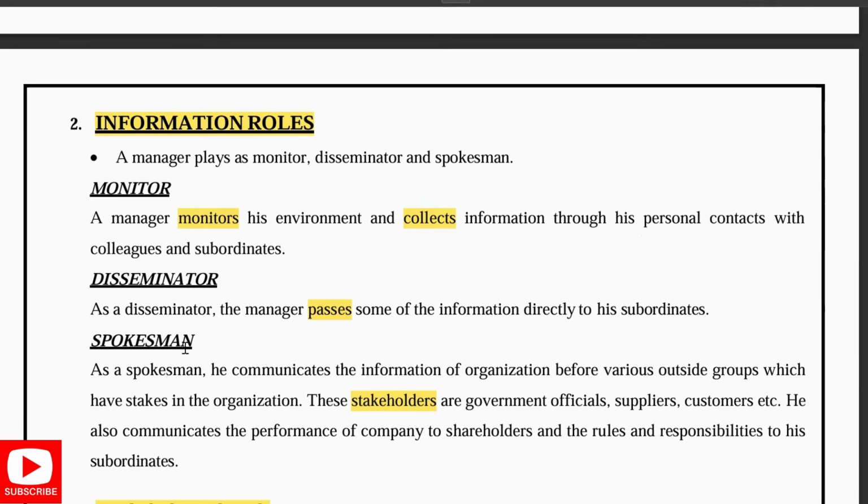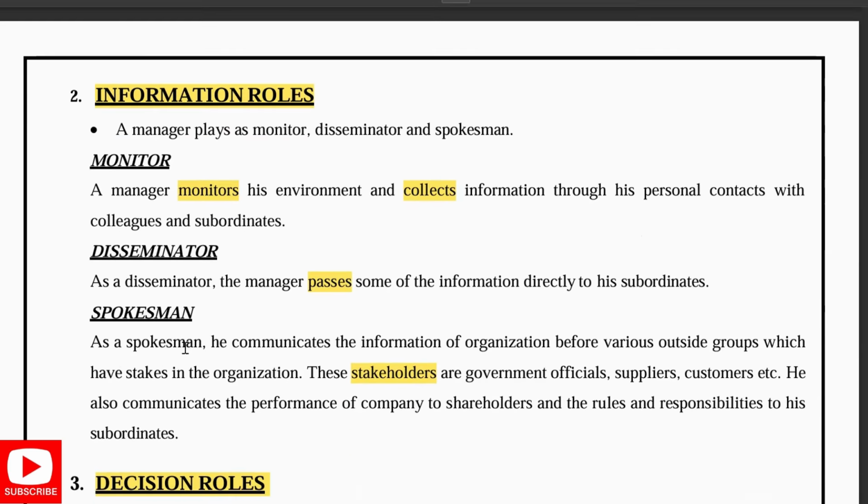Next comes the information role. As an information role, he should be a monitor, disseminator, and the spokesman. As a monitor, he should scan the environment, collect the information, and interrogate his liaison contacts and the subordinates. Next, as a disseminator, he should pass some privileged information directly to his subordinates who would otherwise have no access to it. So he should pass that.